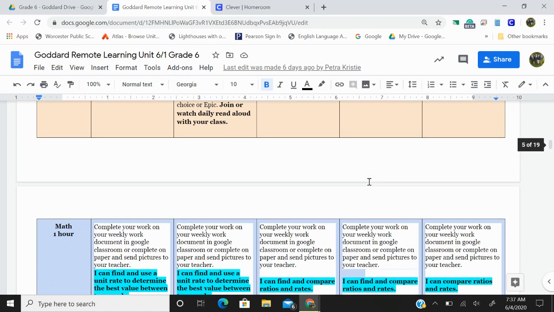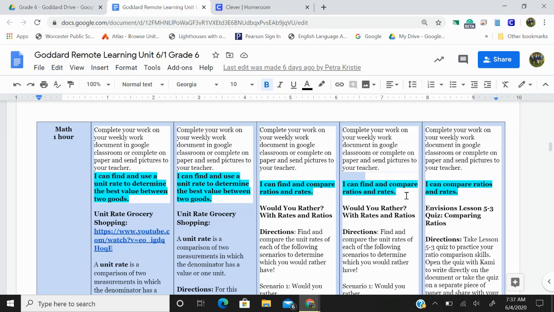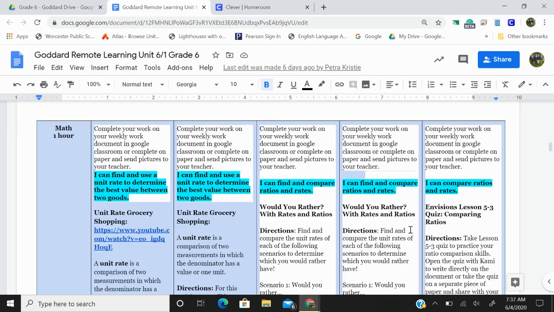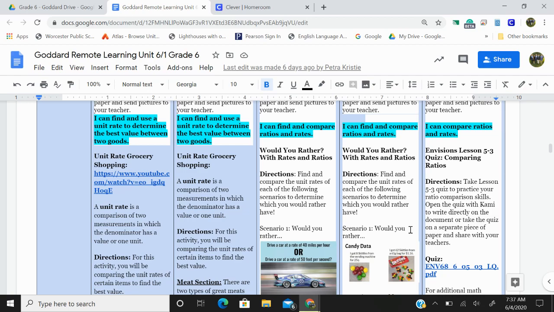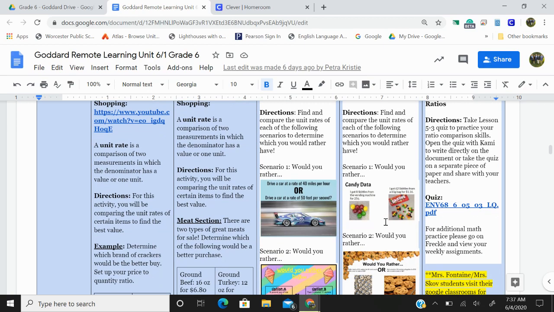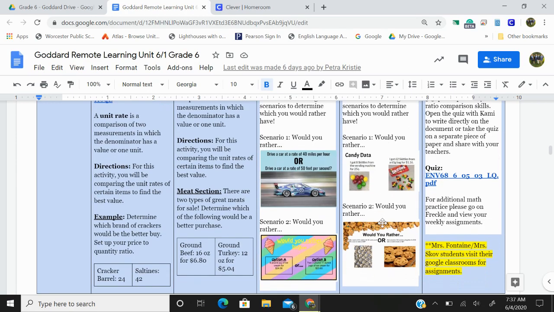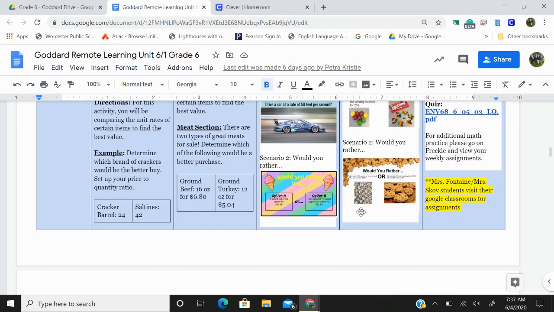Okay, on to math. Your objective today: I can find and compare ratios and rates. Would you rather with rates and ratios? We're going to do this again. Directions: find and compare the unit rates of each of the following scenarios to determine which you would rather have. Scenario 1. Would you rather I got 8 Skittles from the vending machine for 25 cents, or I got 62 Skittles from a 61-gram bag for $1.16. Scenario 2, would you rather, and then you're going to have to read these two.